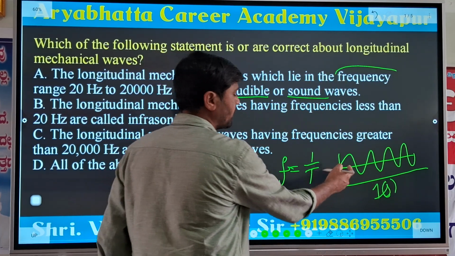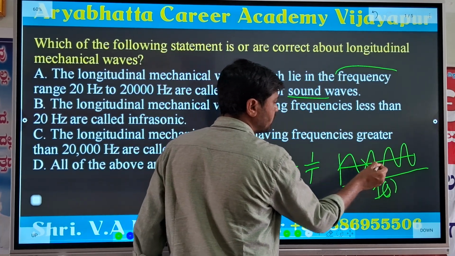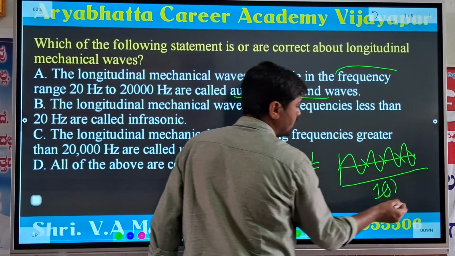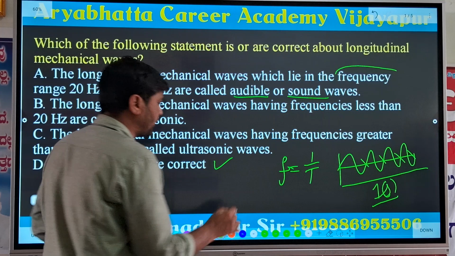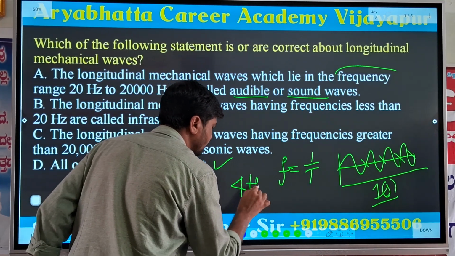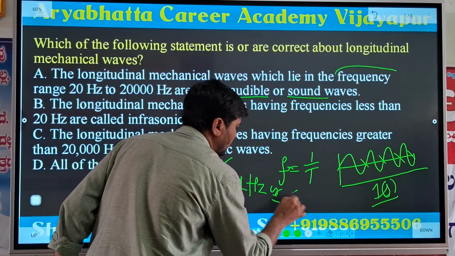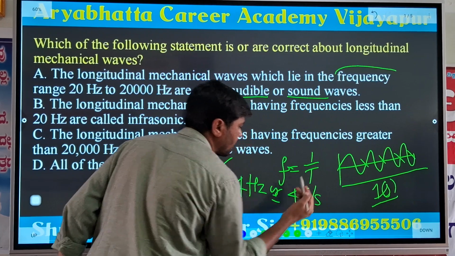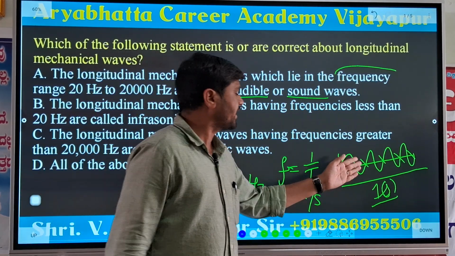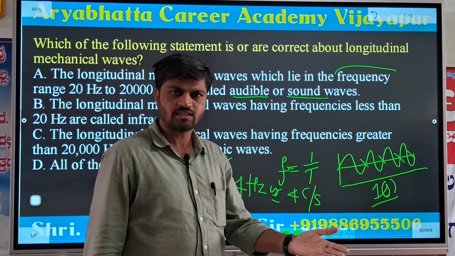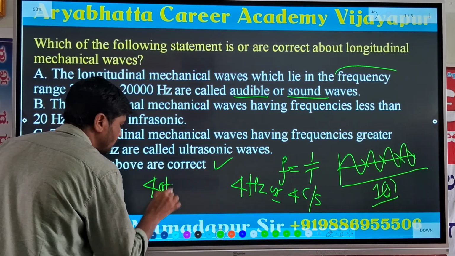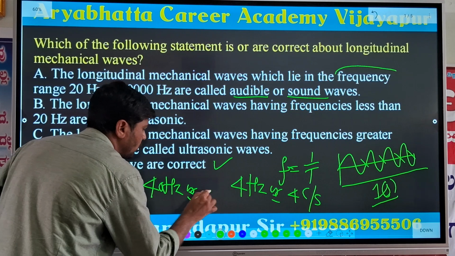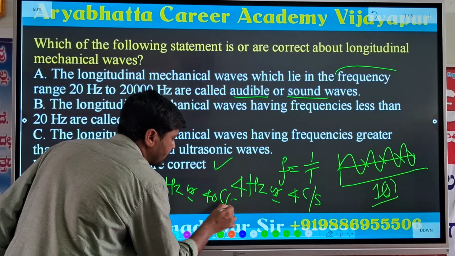See in the figure, how many cycles are formed? The 1 cycle, second, third and fourth. The 4 cycles are formed in only 1 second. That's why the frequency is 4 Hz, or 4 cycles per second. If 40 cycles are formed in only 1 second, that is called 40 Hz or 40 cycles per second.